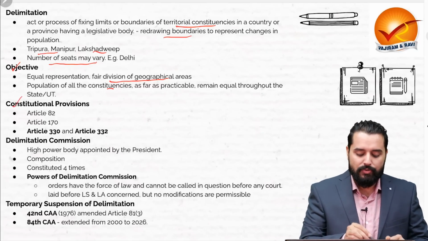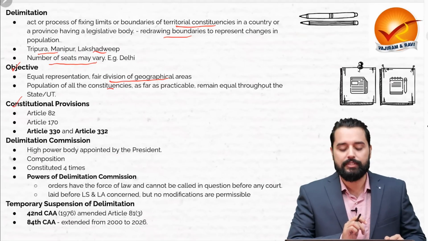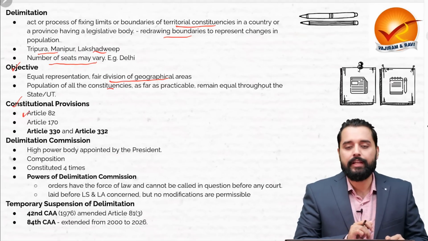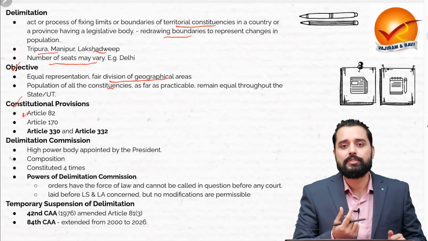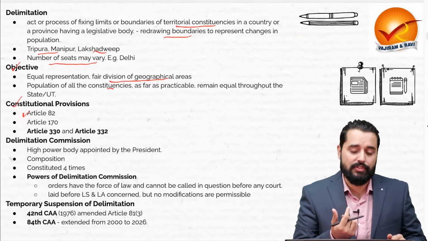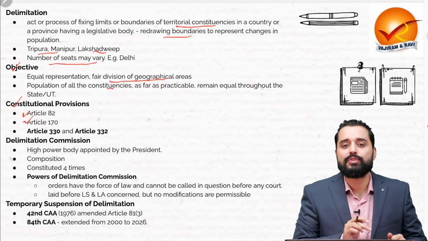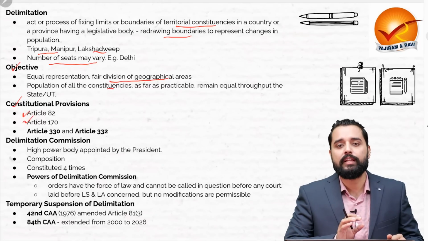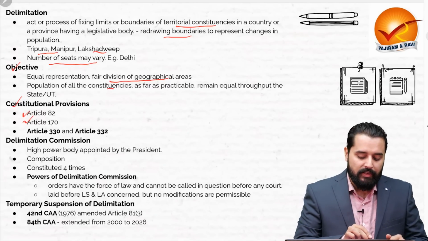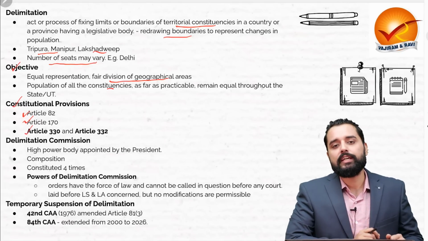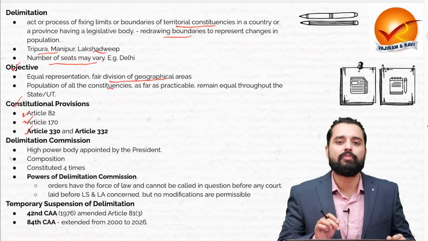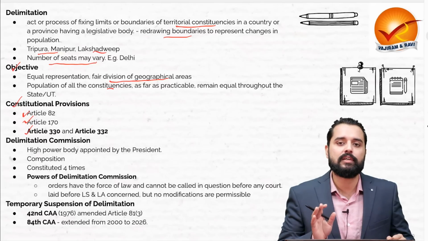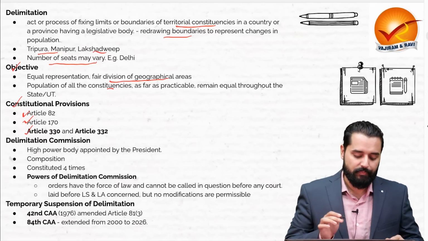Now, what are the constitutional provisions regarding delimitation? One is Article 82, as per which the Delimitation Commission is to be set up, a Delimitation Act is to be set up after each census. Article 170 ensures that delimitation is done in every state constituency also. Then Articles 330 and 332 provide for the reservation for SCs and STs in the legislative constituencies.